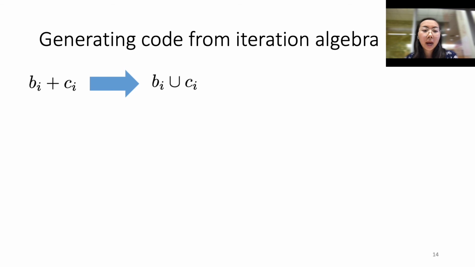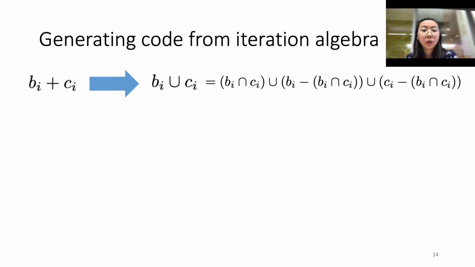First, our compiler takes the iteration algebra and decomposes any union within the algebra into unions of disjoint intersections. Each disjoint intersection region within the set expression is then mapped to a node of an intermediate representation that we call an iteration lattice.